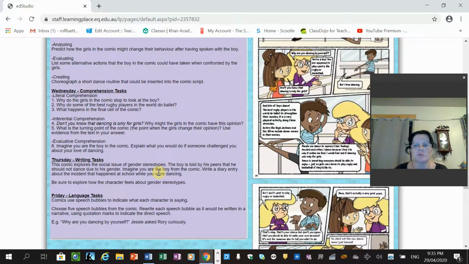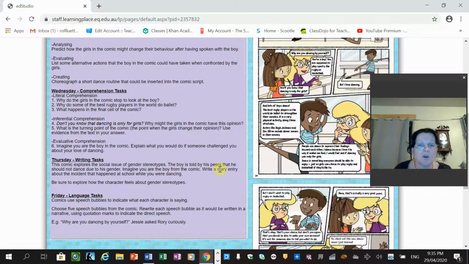So for example, if I was walking down the street and I saw a really big guy and he had on a footy outfit and I thought, oh, I'll have to be careful of him because he's a bit rough and he might be a bit rude and swear at me, and he actually hops out of my way and says, excuse me, can I get past? And he's very well spoken and very polite. So that is a stereotype. Okay, so we've got to be really careful we don't form those about people.